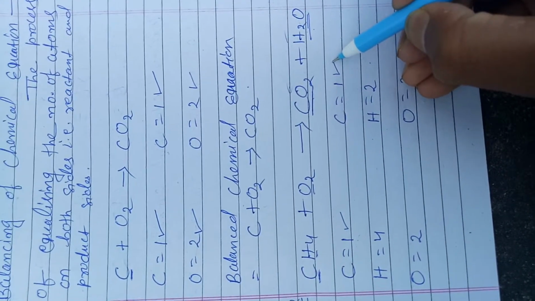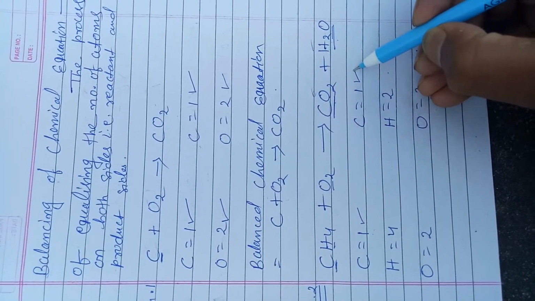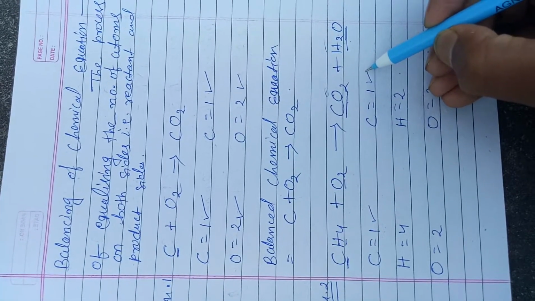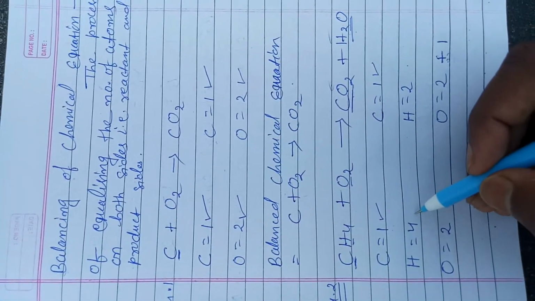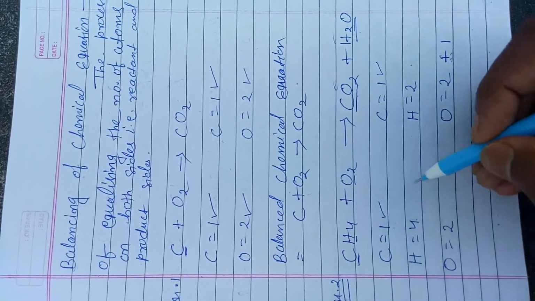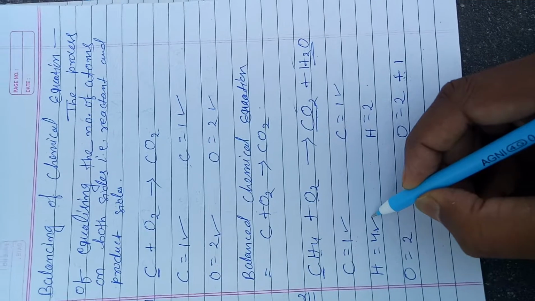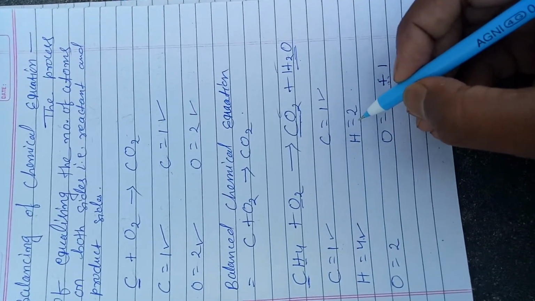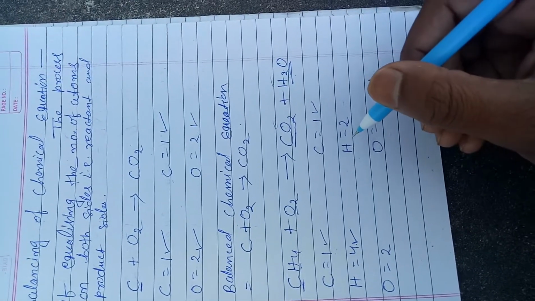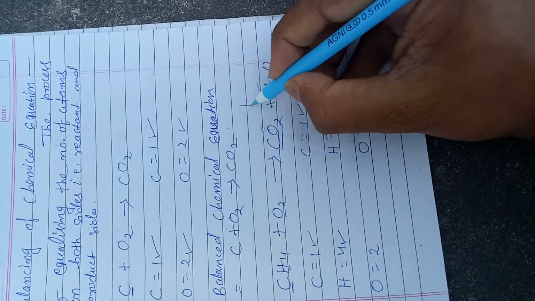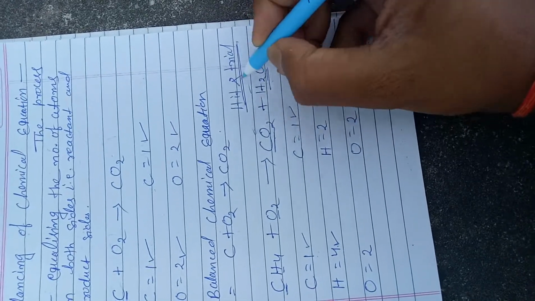Okay, during the balancing of a chemical equation, we have to focus only on those atoms that have a difference in number. See, here is the number of hydrogen atoms on the reactant side and the product side. On the reactant side, hydrogen is 4 in number, while on the product side it is only 2. So we have to make it equal, and this method is called the hit and trial method. We are using the hit and trial method here.